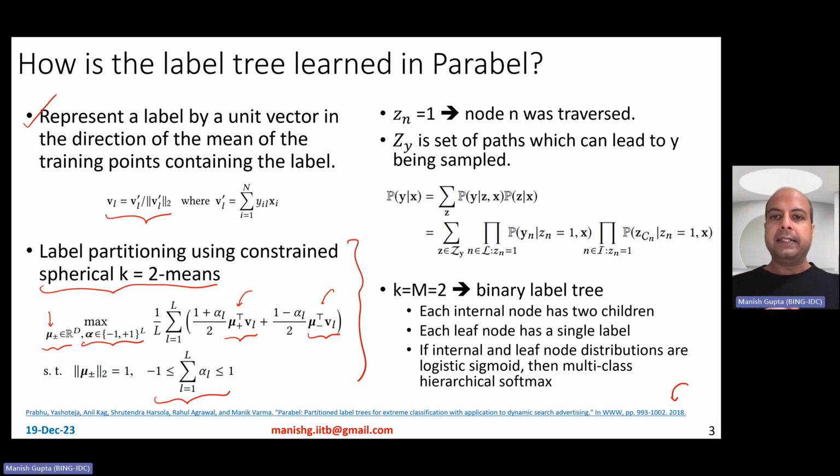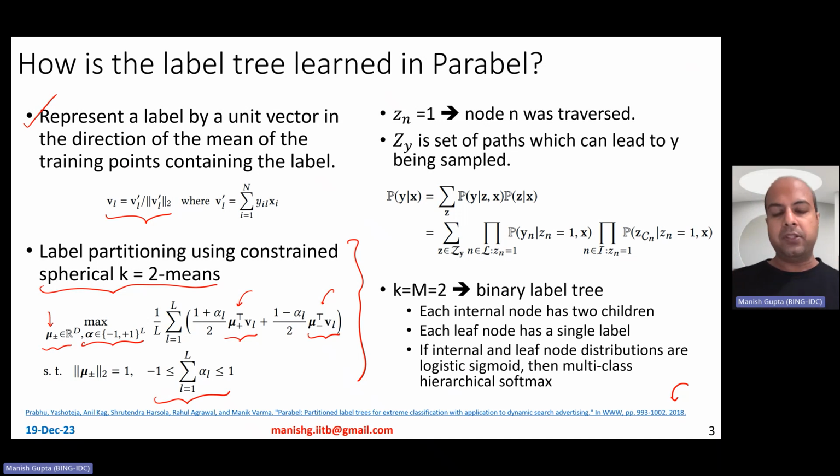Okay. Now, if you think about any particular data point, whether it is a training data point or a test data point, it is associated with multiple labels in the extreme classification setting. Recall that extreme classification is a setting where each data point belongs to multiple labels, which are a subset of the entire large label space. And since the label space is large, it's called extreme classification, right?